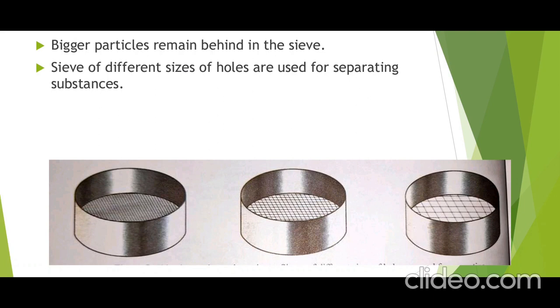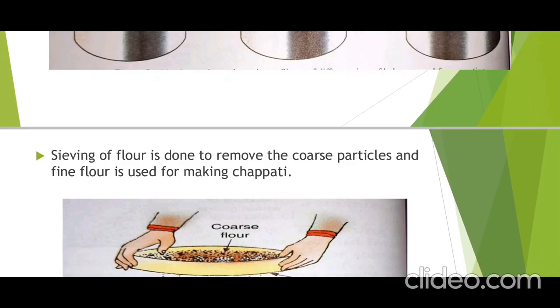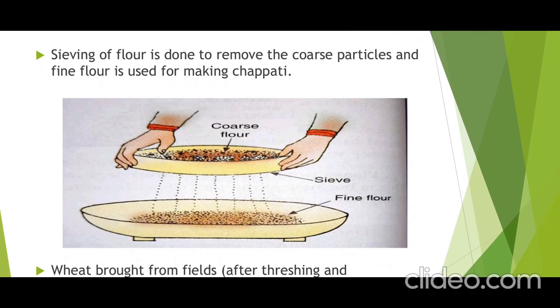Suppose, imagine, if you want to sieve the flour, the wheat flour which we bring from the flour mill is sieved by using a sieve having very small holes. See here, this lady is sieving that flour. At that time, what type of sieve will she use? That first type, having very small holes.